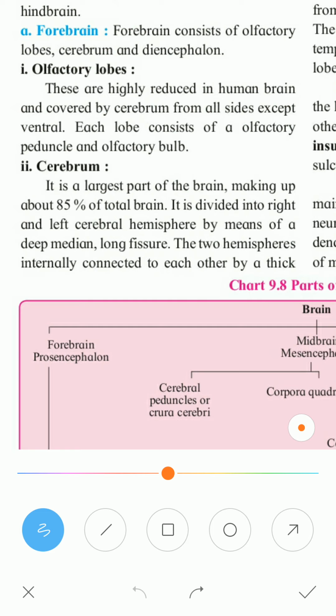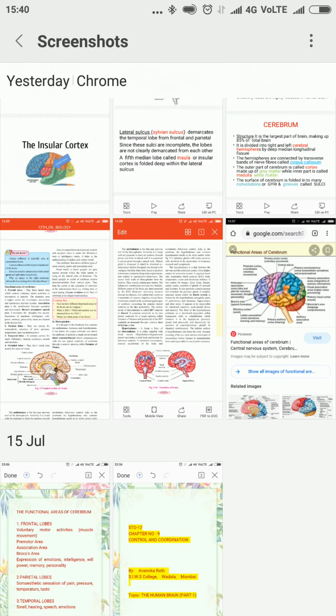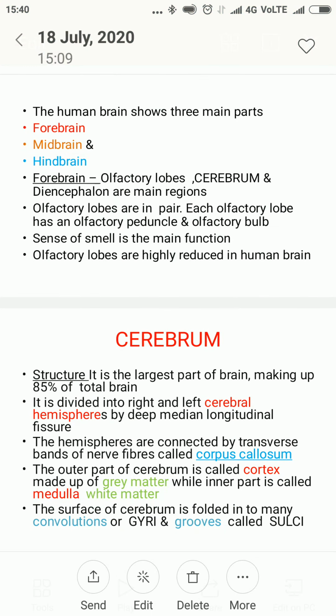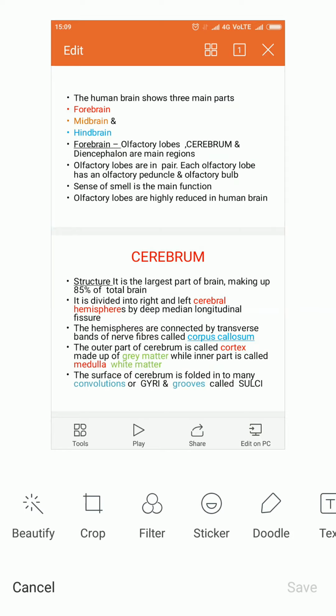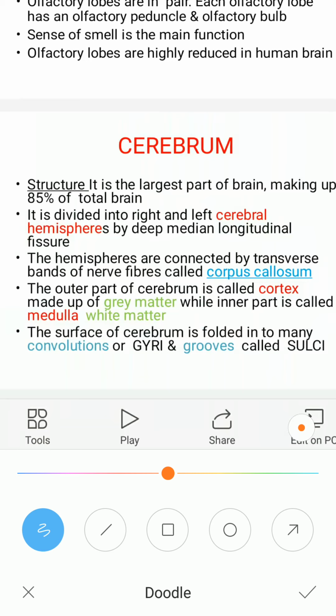Now the second part of the forebrain, the most important part of the brain, is the cerebrum. The cerebrum makes up 85% of the total brain. I have made notes for you. Whenever you talk about the brain, mostly we talk about the cerebrum. The cerebrum is 85% of the brain.